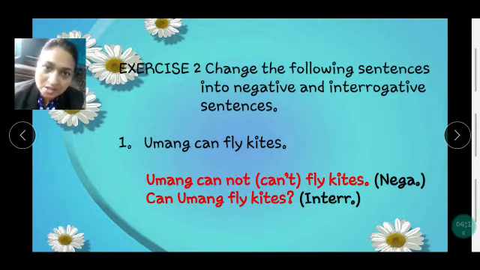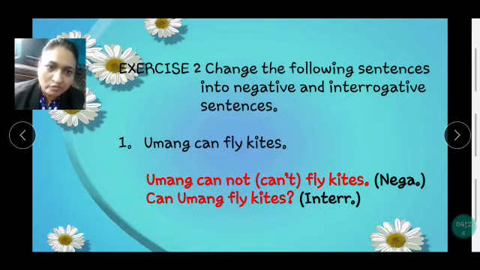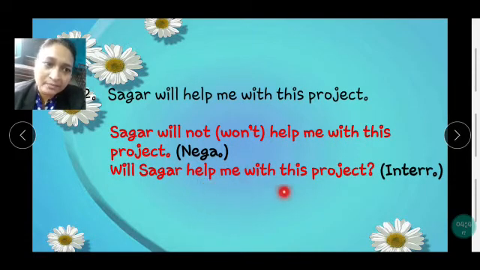Now they have also asked to write it in the negative. Whenever you write not, it becomes a negative sentence. So Umang cannot fly kites, and you know cannot can be written as can't as a short form. It's up to you whether you write Umang cannot fly kites or Umang can't fly kites. I have written it here in brackets just for your knowledge. Whichever way you write, short form or full form. Sagar will help me with his project. Sagar will not help me with this project is a negative sentence. Will Sagar help me with this project? is interrogative.